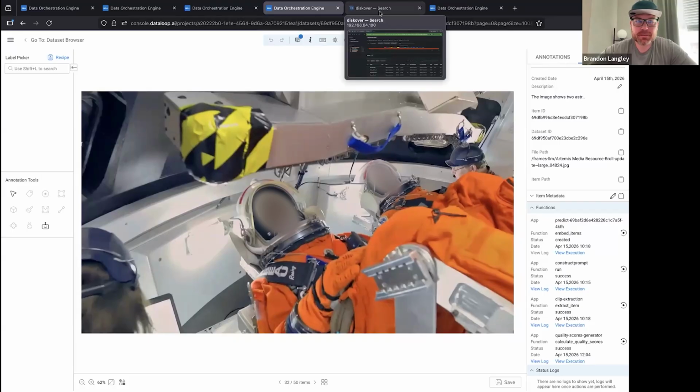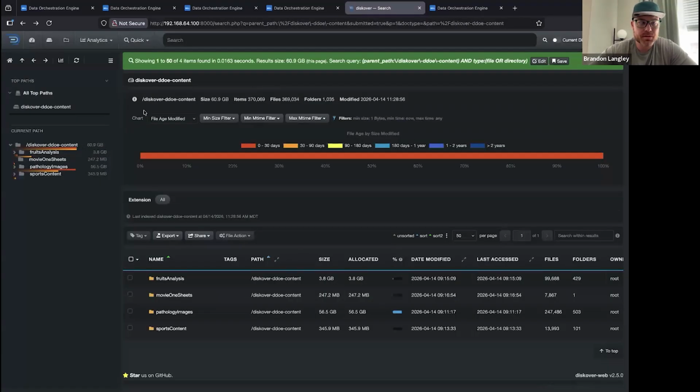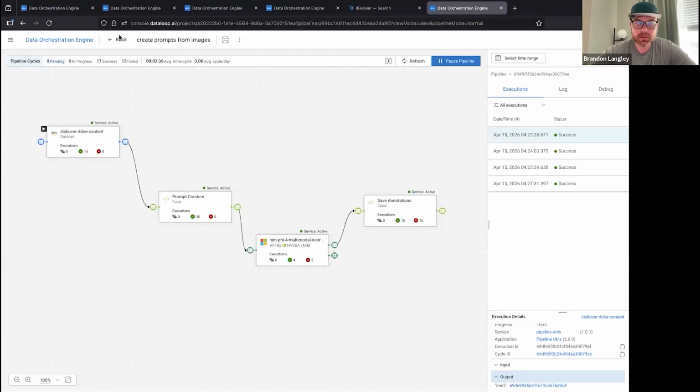All right, so Brandon with Diskover here. We're going to demo just quickly how we're able to push data from the Diskover platform into the Dell Data Orchestration Engine for additional metadata analysis. So we can see here that we have some ECS object storage where we have some content, and we've developed a pipeline in the orchestration engine that uses that same data set as its source.